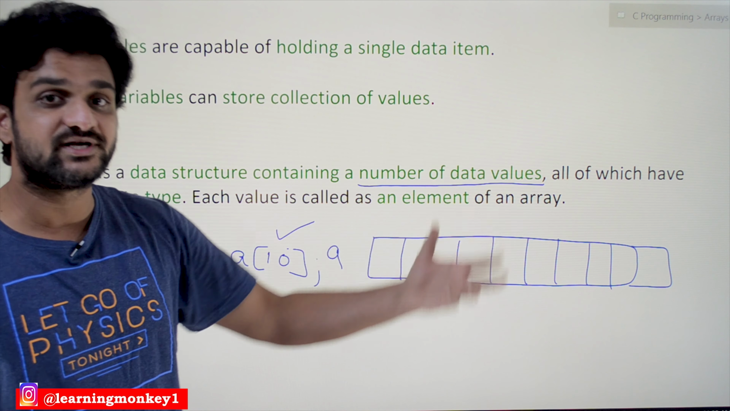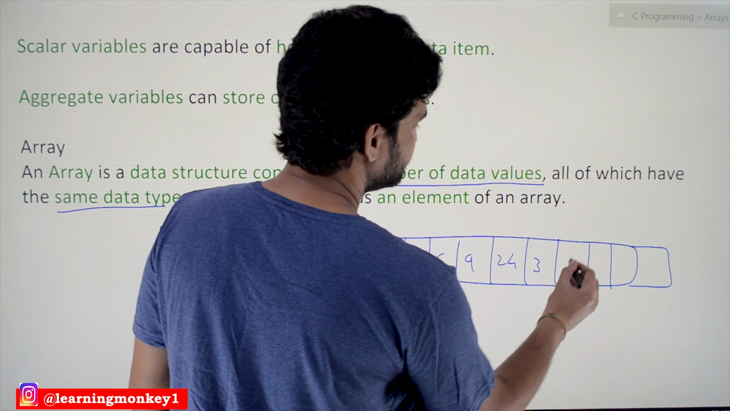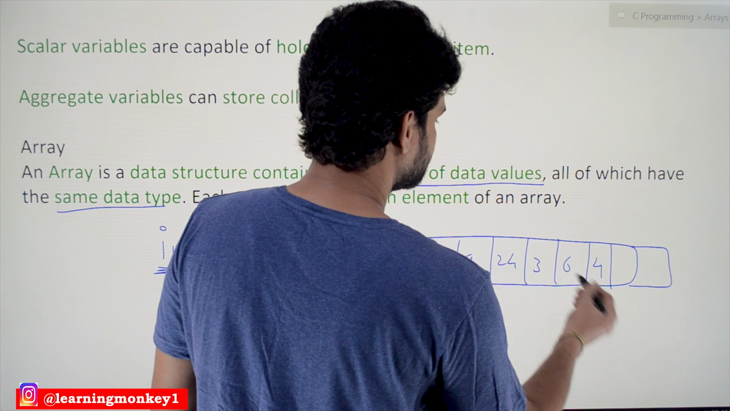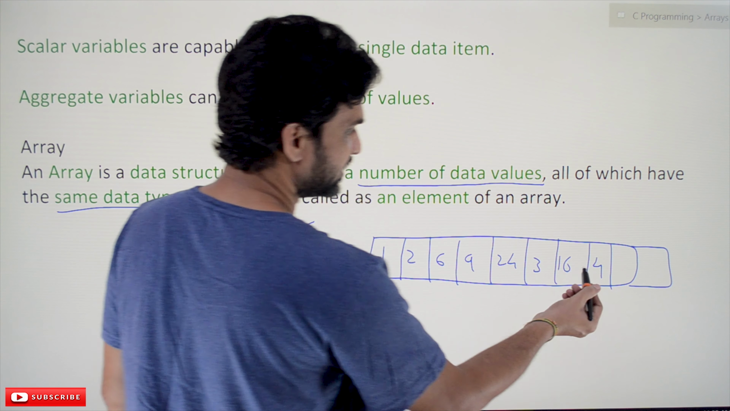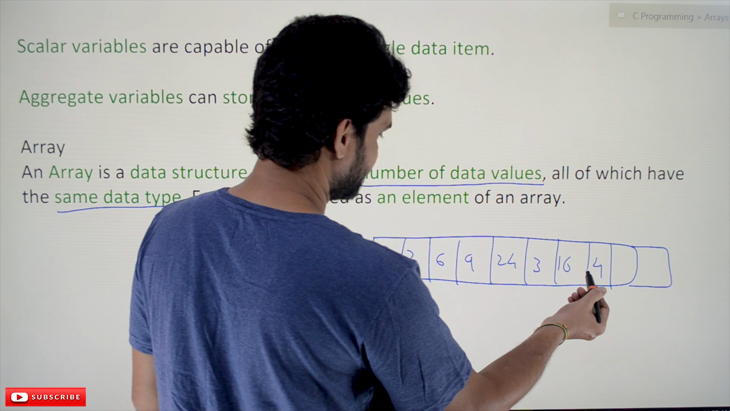The values are 1, 2, 6, 9, 24, 3, 6, 4, 6. Oh okay, we can have the same values again, so again 6 and 26. Let's assume that these are the values that are getting stored in this array. Now how can we access these elements? It is done by using an index.